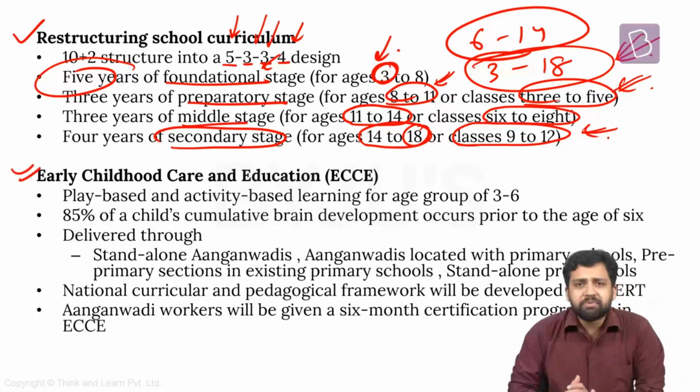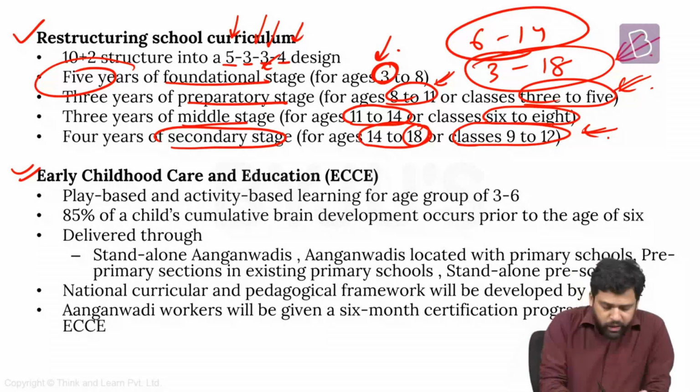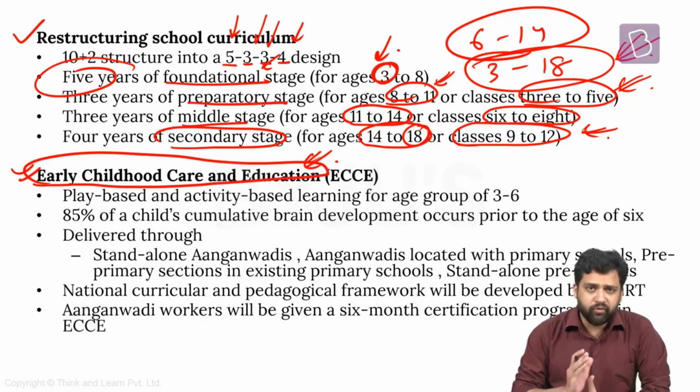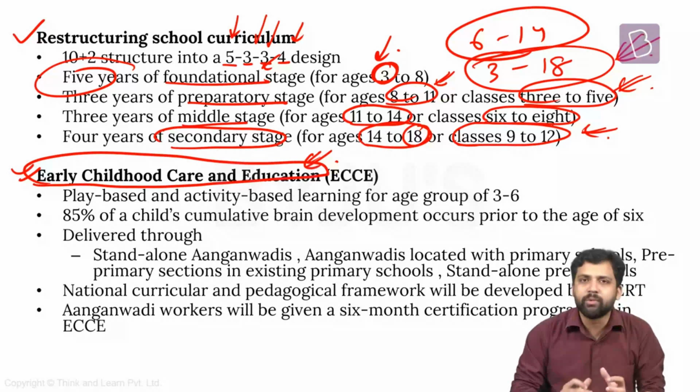Now, next thing, this is something which has been pointed out in previous committee reports as well. For example, the T.S.R. Subramanian report also focused on this. There needs to be a focus on preschool education. You need to have early childhood care and education. This has to be a priority area. Now, RTE talked about education for the age category 6 to 14 years. Now, what they're saying is it should be provided education before the age of 6 years as well. Those who are in the age category 3 to 6 years, they also need to be provided some form of education.